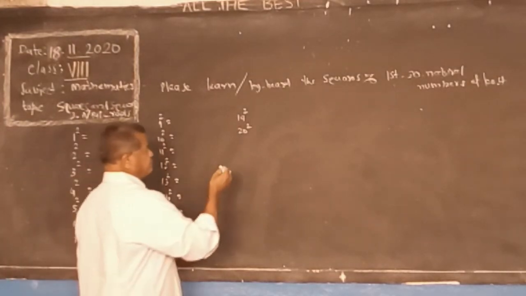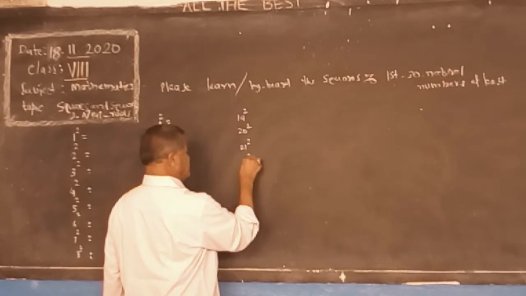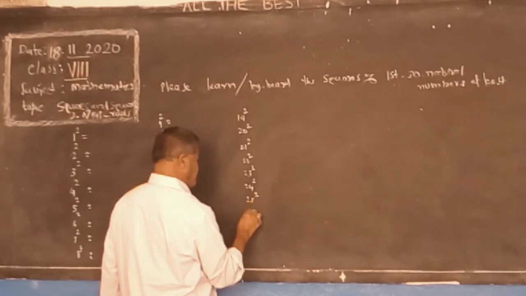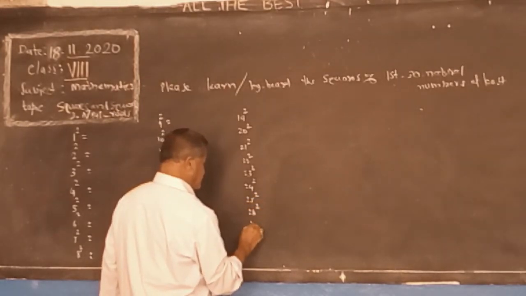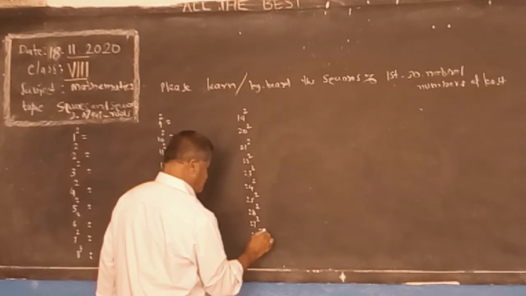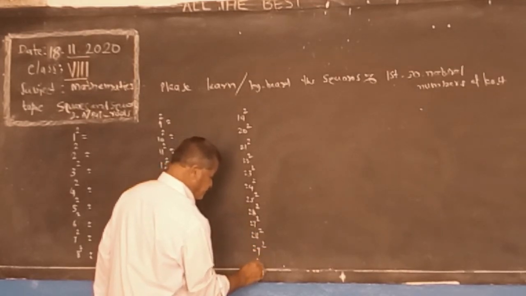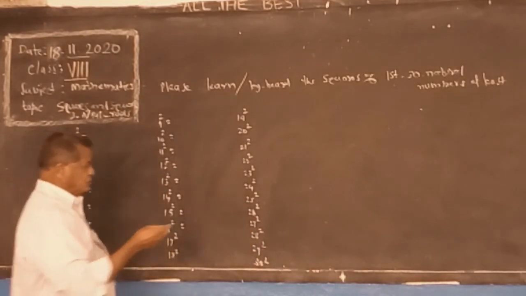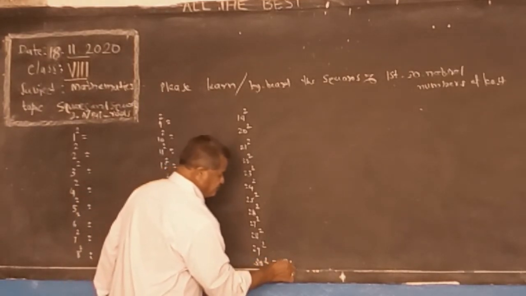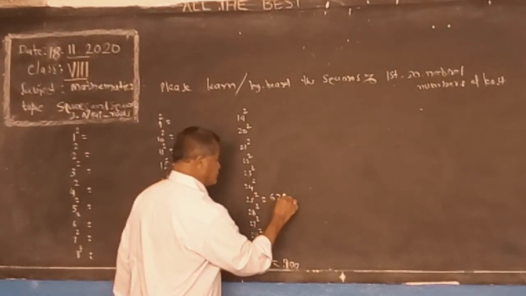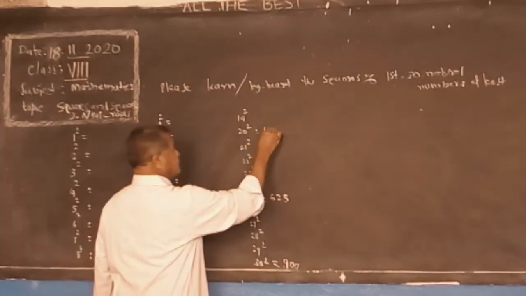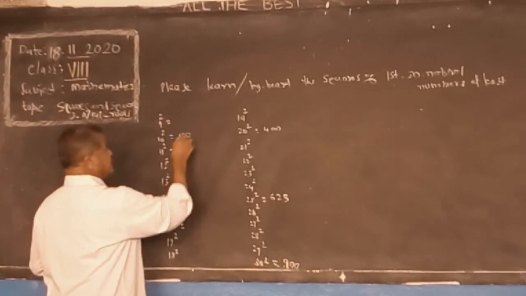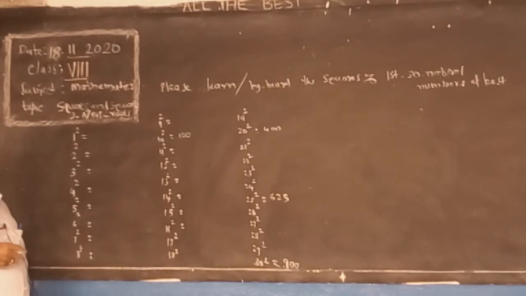You write up to 30. 21 squared, 22 squared, 23 squared, 24 squared, 25 squared, 26 squared, 27 squared, 28 squared, 29 squared, 30 squared. 30 squared, 900. 25 squared, 625. 20 squared, 400. 10 squared, 100.